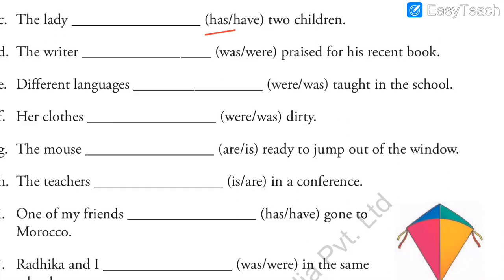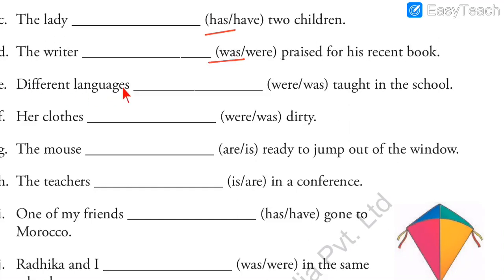Which one is the singular verb, was or were? The writer was praised for his recent book. Praised means he was given a prize or maybe he was appreciated. Someone said good things about him. For example, you can say that I was praised by my principal when I got the first rank. So that is the meaning of the word praised.